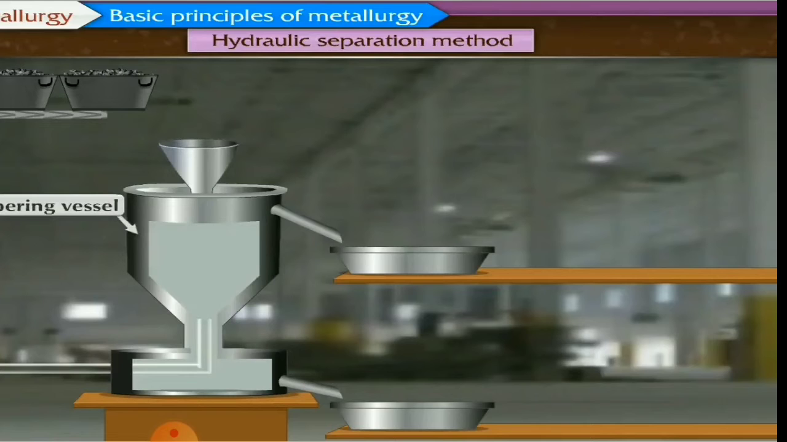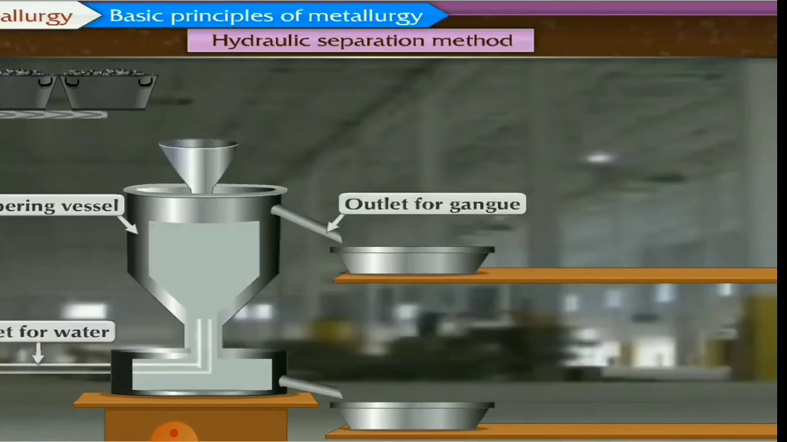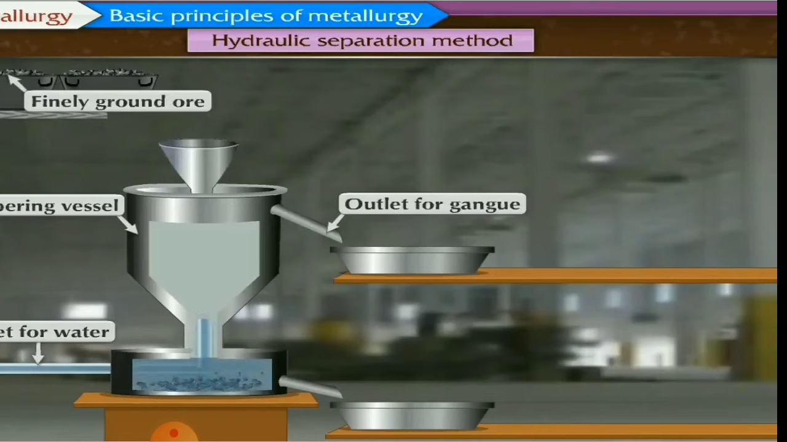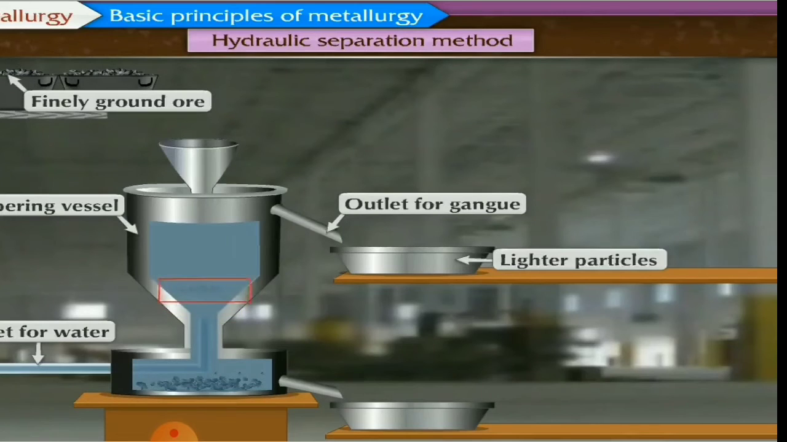So two ways you can separate according to the physical property of the metal as well as the physical property of the gangue. The first way was the Wilfley table. Now the second is the hydraulic separation. You could see a jet of water is released from below the tank. Now what will happen? Outlet of gangue and inlet of water. So lighter particles are separated out. These lighter particles are the gangue particles, and the heavy particles are the ores.